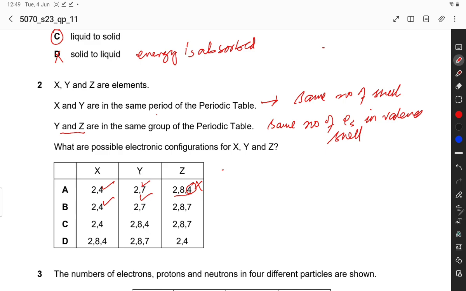Y and Z are present in the same group, so they should have the same number of valence shell electrons. So Y has 7 electrons in the valence shell and Z also has 7, so that's why B option is the correct option.